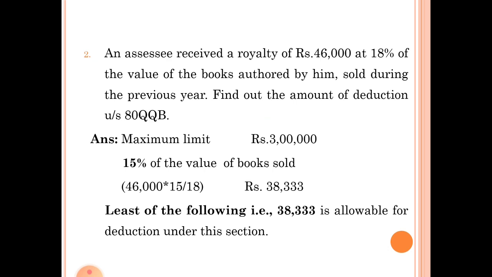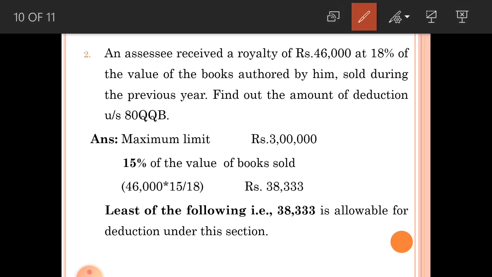But for the purpose of deduction under this section, only 15% can be considered. Under this section, for the purpose of deduction, only 15% of books sold can be considered, but here 46,000 is 18%.